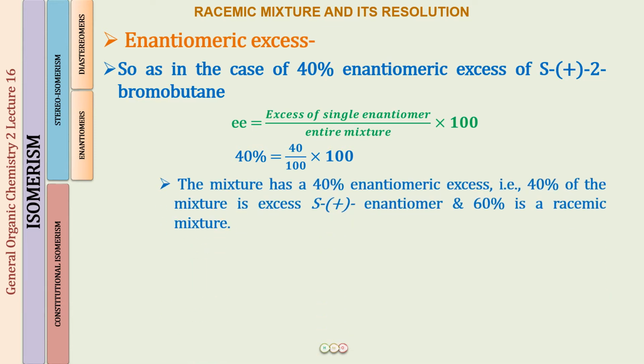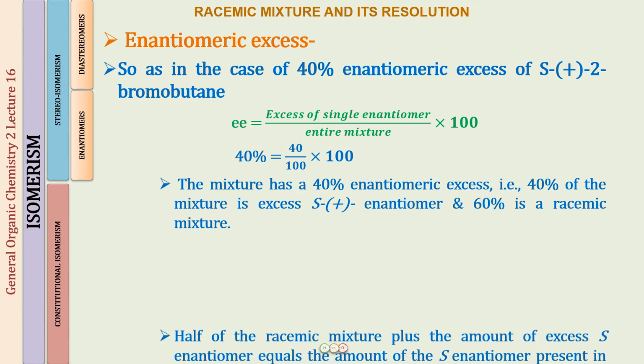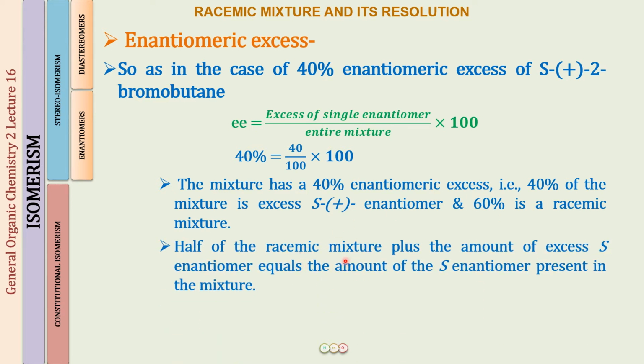Okay. This means that the mixture has a 40% enantiomeric excess, and that excess is of the S plus enantiomer. And what is going to be the rest of the 60%? The rest of the 60% is going to be a racemic mixture, which contains equal amounts of the two enantiomers. So half of the racemic mixture is going to be the S enantiomer, plus 40 we have as the excess enantiomer. Total this up and you will have the S enantiomer total amount in the mixture.